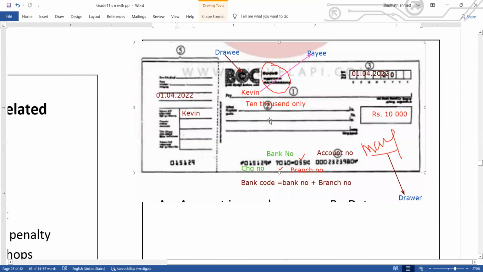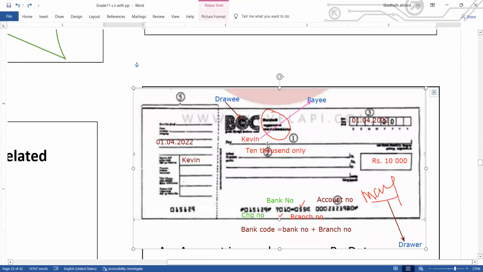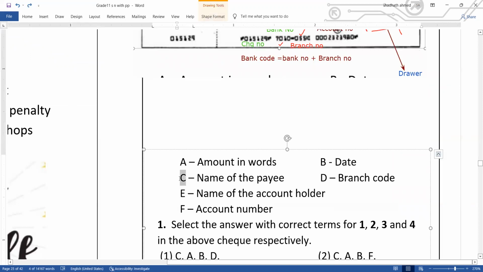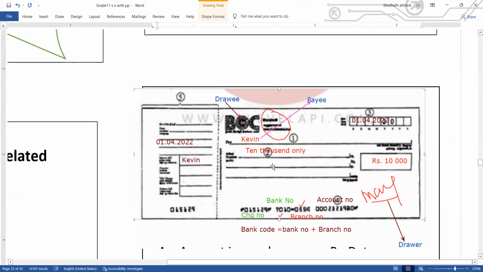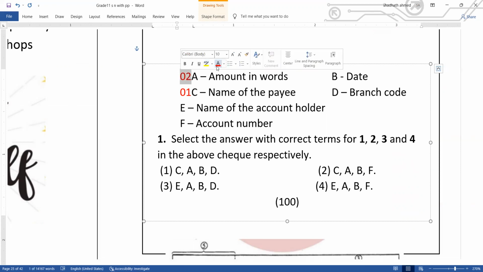Okay, number one is the payee's name, so the name of the payee, C. I'll mark the number over here. C is number one. Number two is the amount in words, so number two is A. So C, A. We have two options, 1 and 2, both B, so B is confirmed.